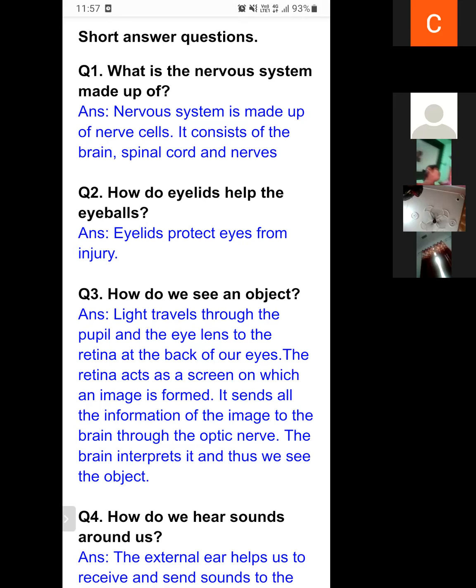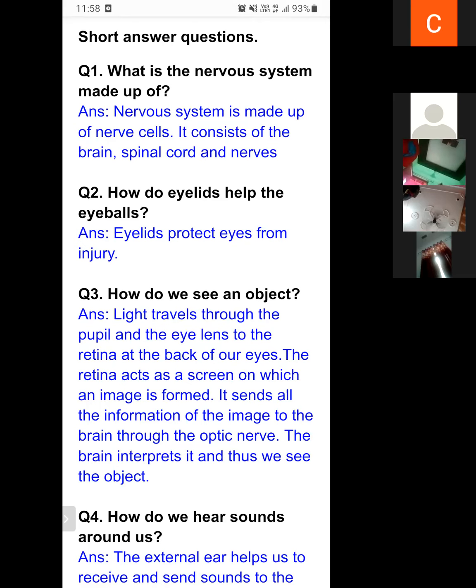If any dust particles come into our eyes, they automatically close. That action is performed by the spinal cord, which is also known as a reflex action. So, how do eyelids help the eyeballs? Eyelids protect eyes from injuries.